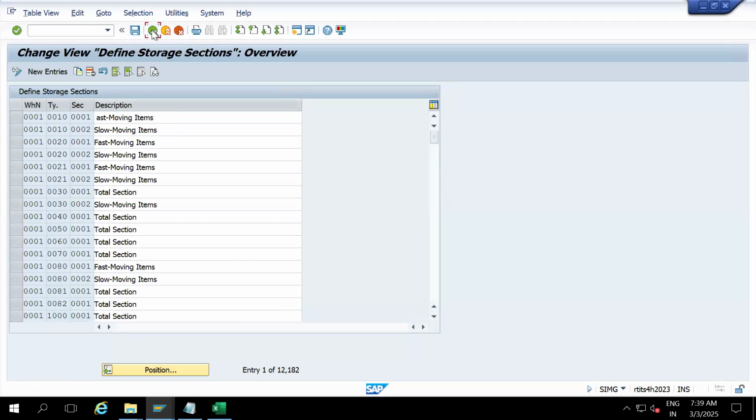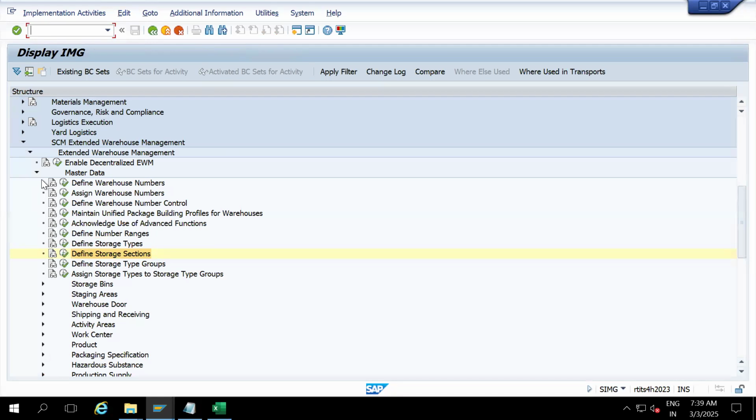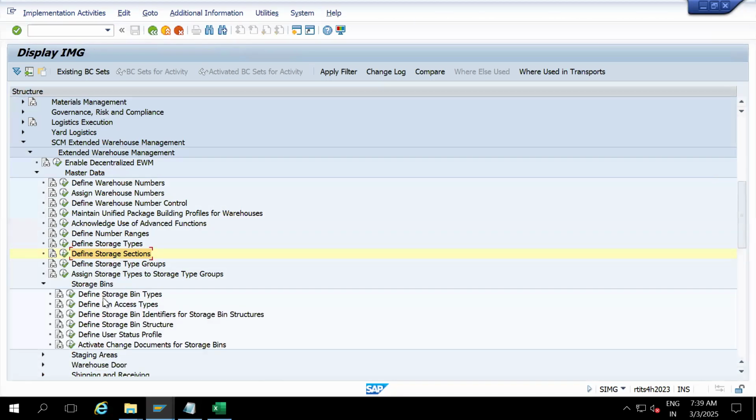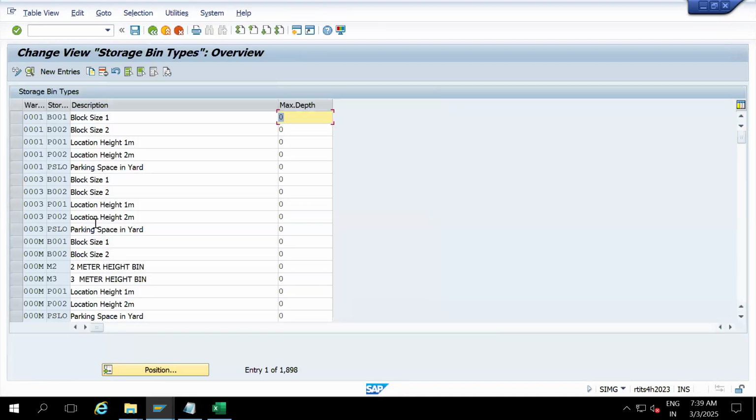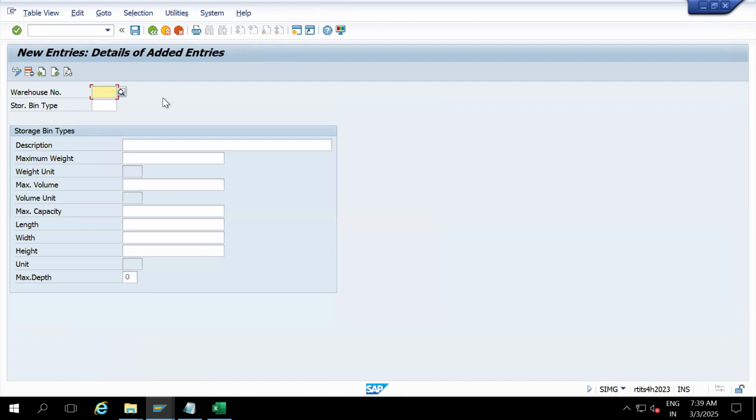Okay, let's define the storage bin types. In the master data, go to storage bins, go to define storage bin types, SBT. Click on new entries, MNEW. Let me create M1, a 1-meter height bin.